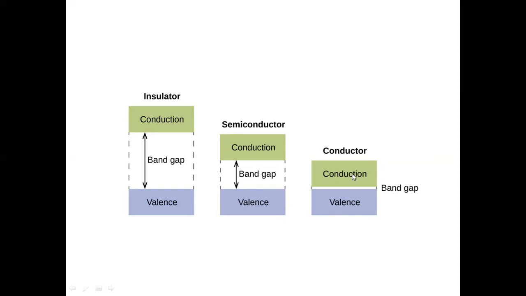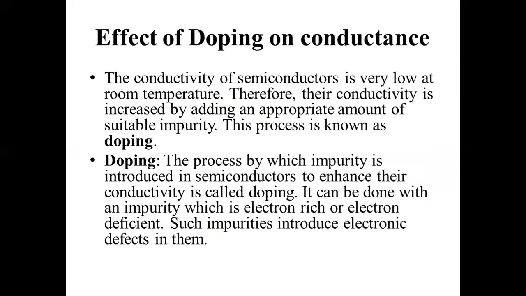In case of a conductor, there is a minimal band gap between the valency and conduction bands, and these are metals. So, insulators have a very large band gap and are non-conducting. Semiconductors have a small band gap and conduct at increased temperature. Conductors have a minimal band gap and conduct at normal room temperature.